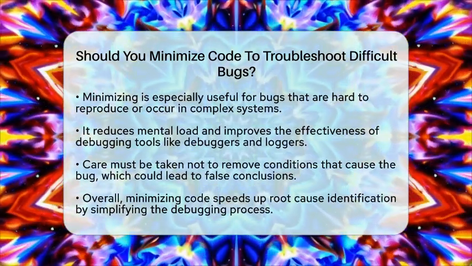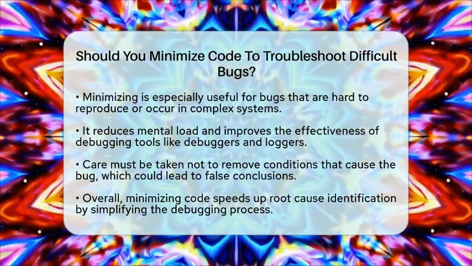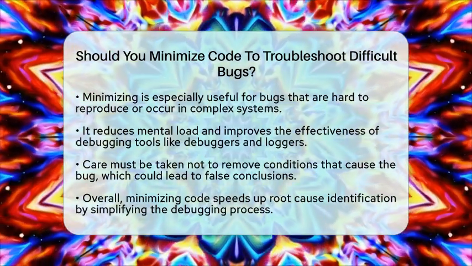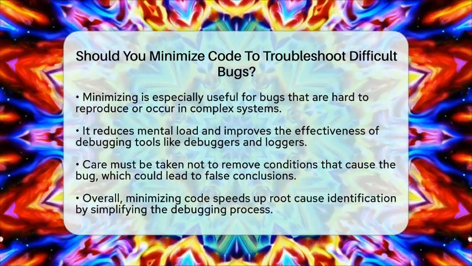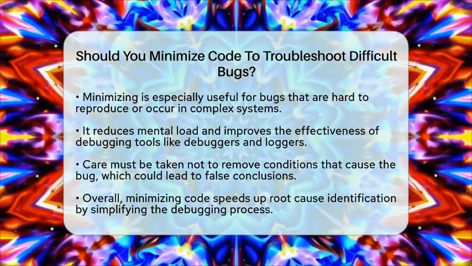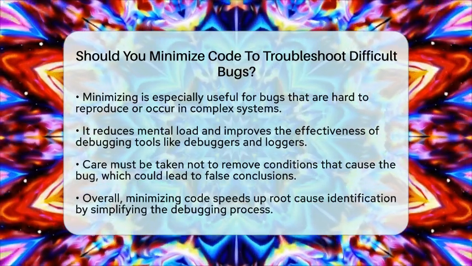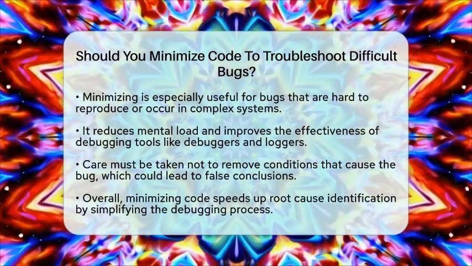conclusions. In the end, minimizing code is a proven strategy for troubleshooting tough bugs. It helps you find the root cause faster by reducing complexity and focusing your attention. It fits perfectly with methods that emphasize localizing issues and testing small parts step by step. So, when you face a stubborn bug, try shrinking your code first. It might just be the quickest way to solve the problem.